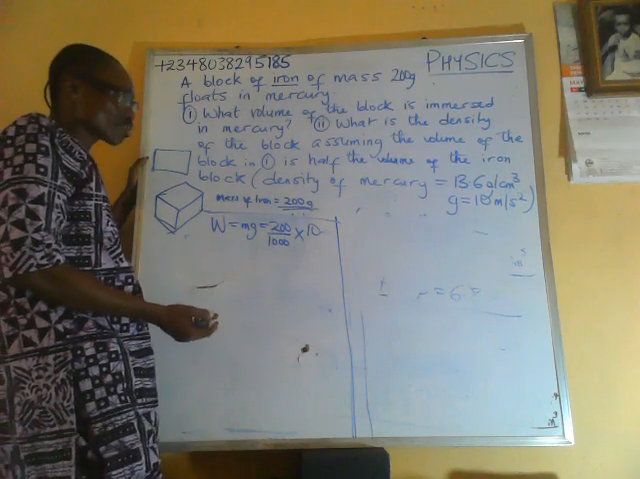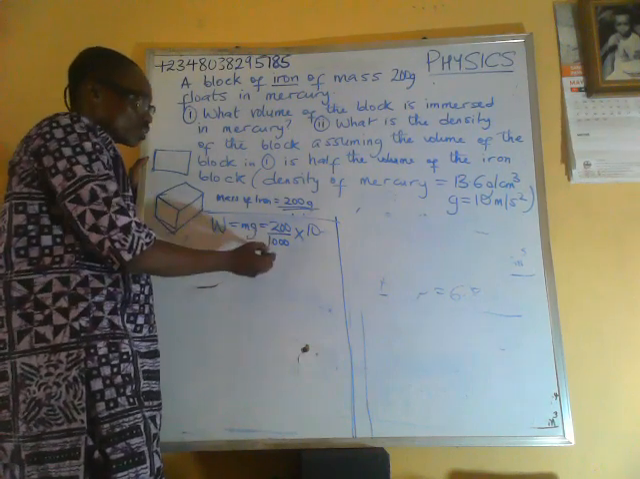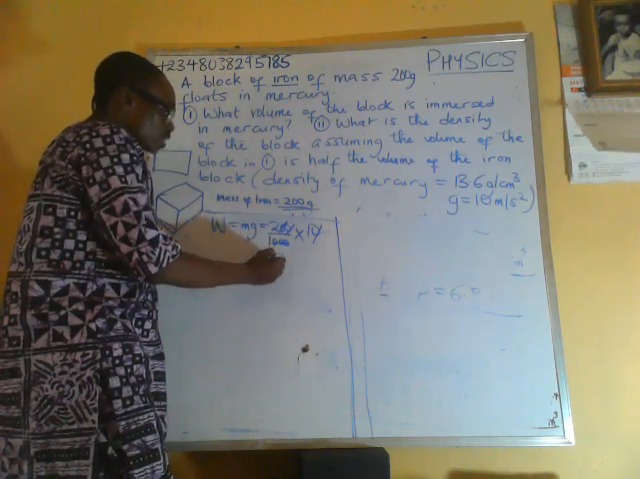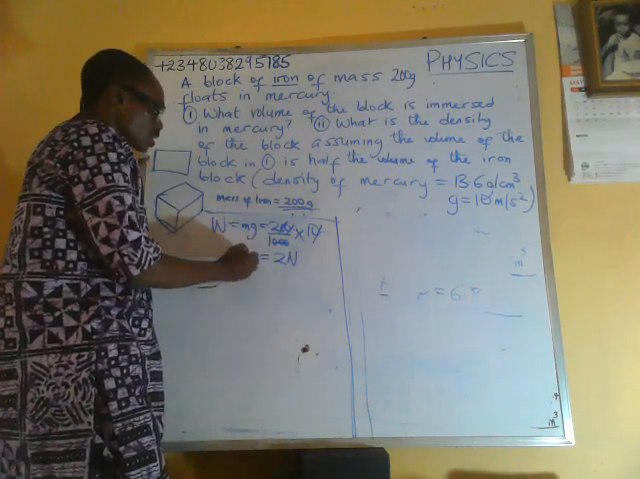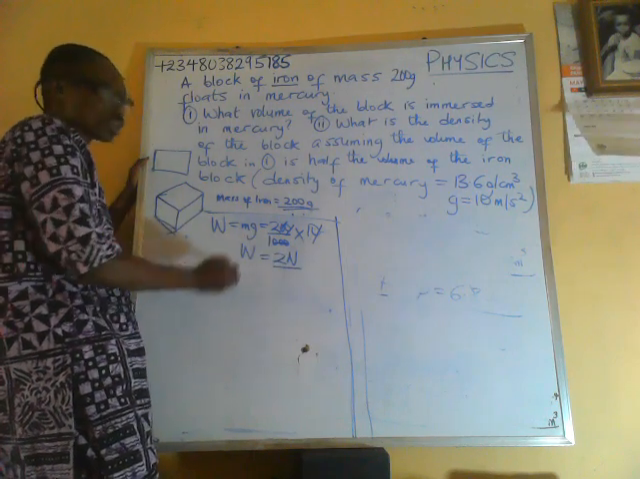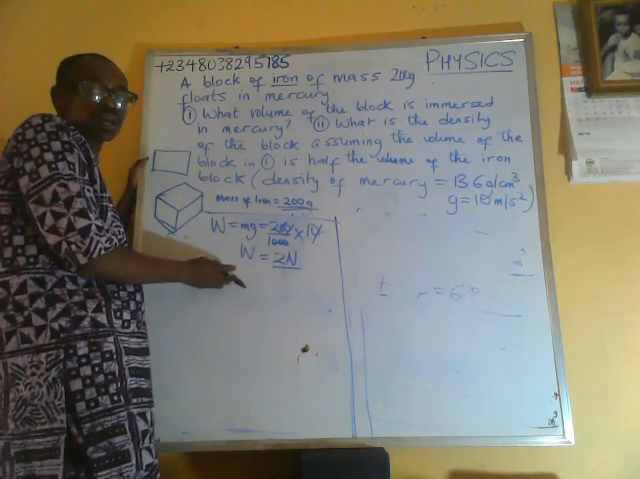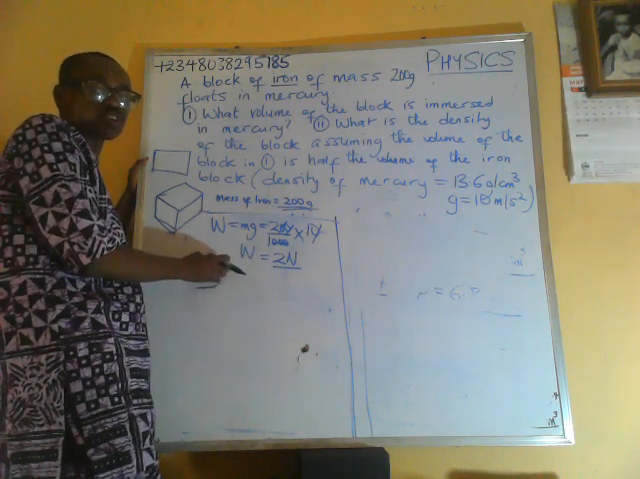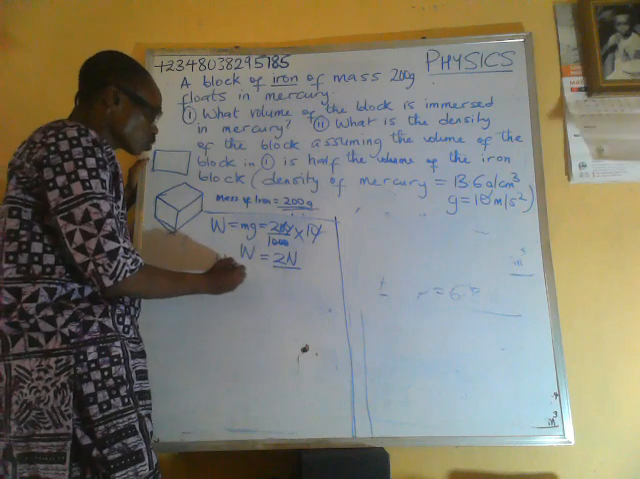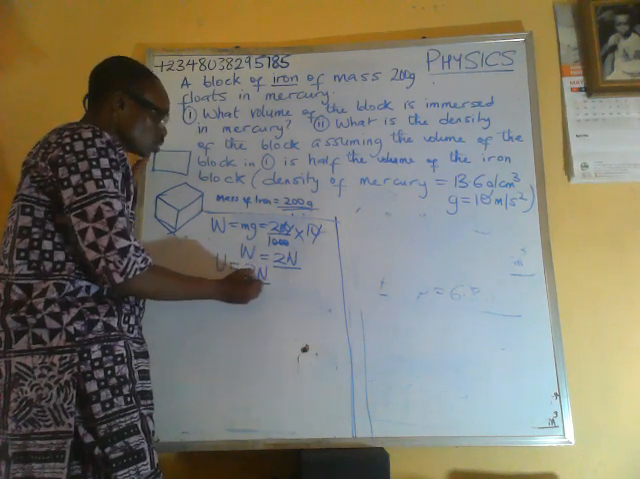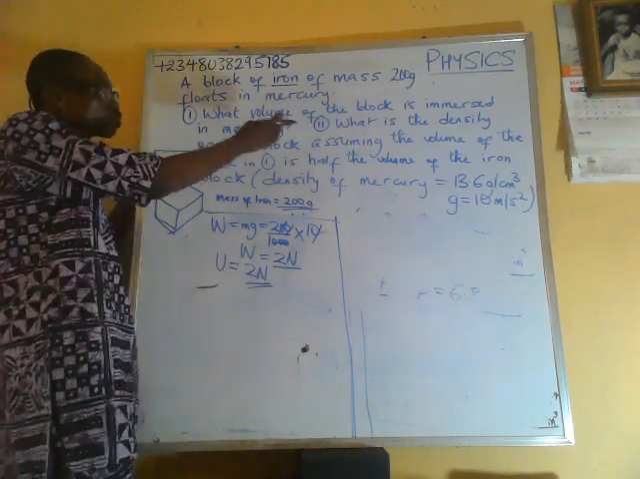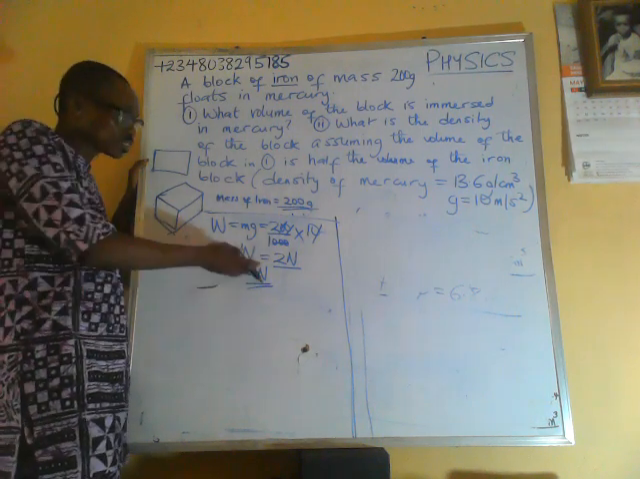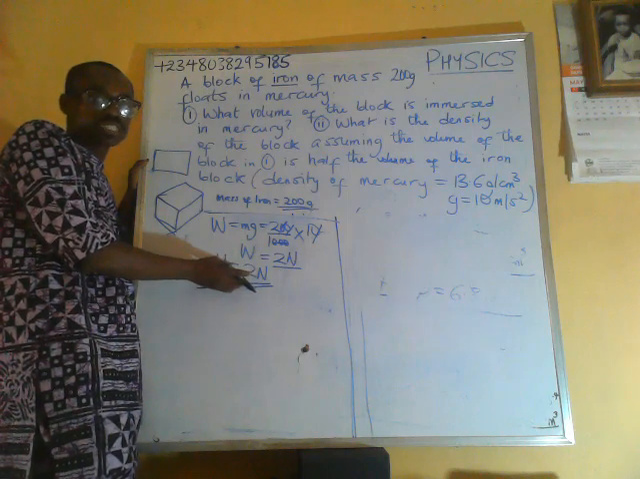So it's not that we are even assuming anything. At the end of the day, the 3 zeros cancel. So the weight is 2 Newton. The weight of the iron block is 2 Newton. So from the principle of flotation, which states that a body floats when the weight of the object is equal to the upthrust of the liquid, the upthrust of the liquid is what? 2 Newton as well. The upthrust of the mercury acting on the block is 2 Newton.